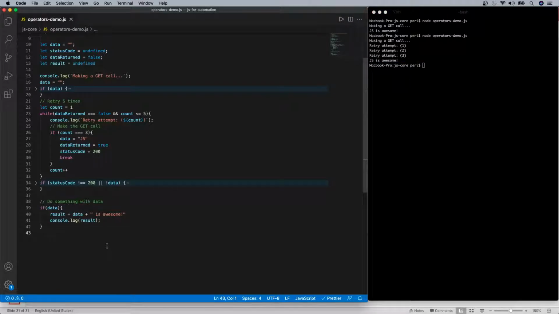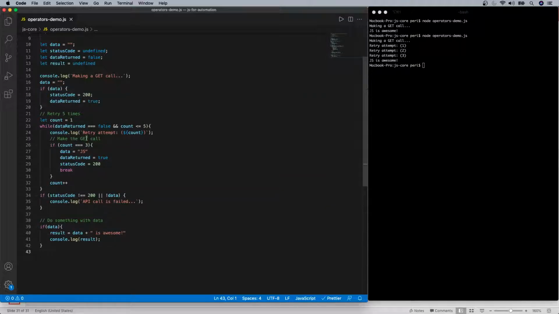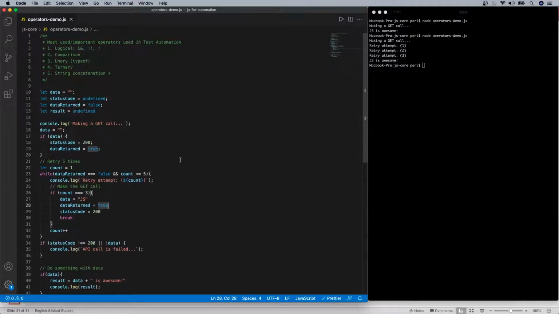So now let's understand and look at different areas where we use different operators. Now, looking at the logical operator, we have used AND a lot, right? Where have we used AND here? Because we used this condition.